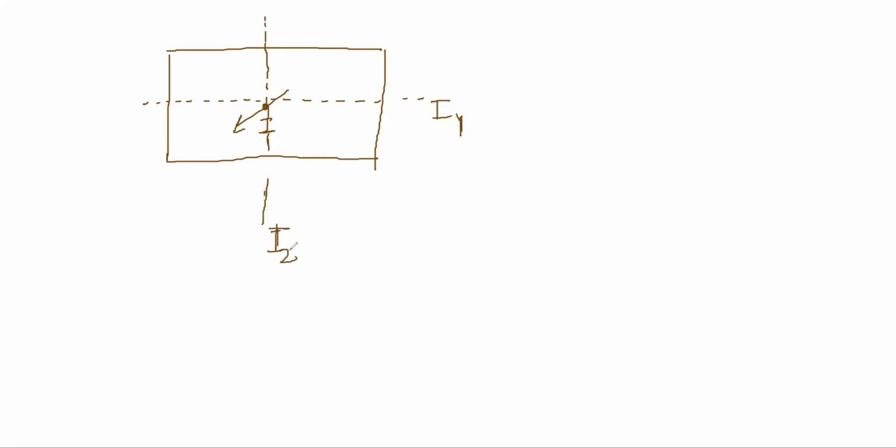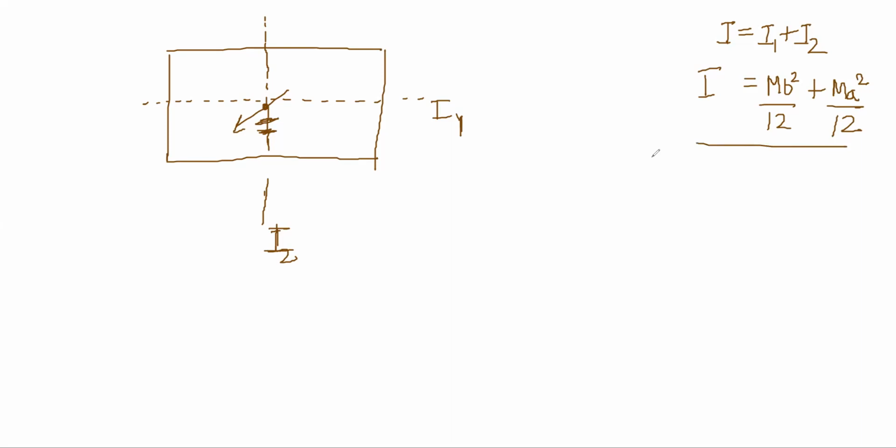What we got was I equal to I1 plus I2, where I1 was mb square by 12 and I2 was ma square by 12, and I was the sum of that. Notice that this axis is x, this axis is y. I2 is in the y direction, I1 is in the x direction, and this is in the z direction.